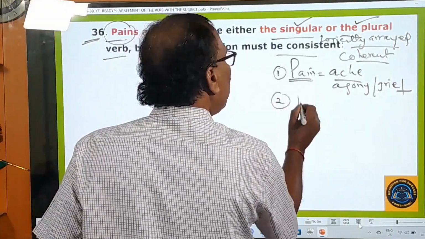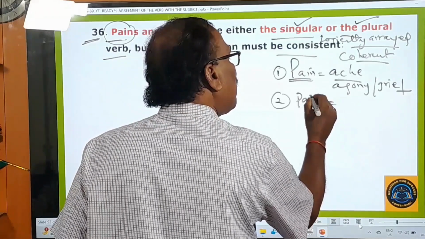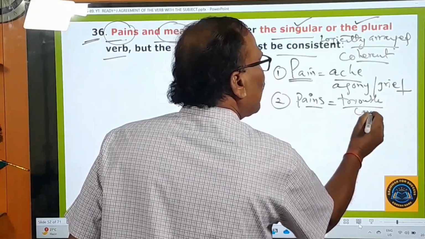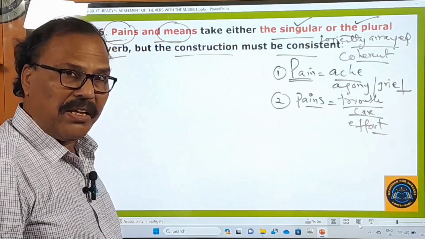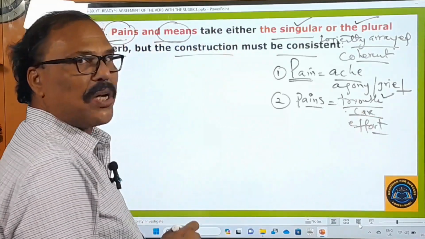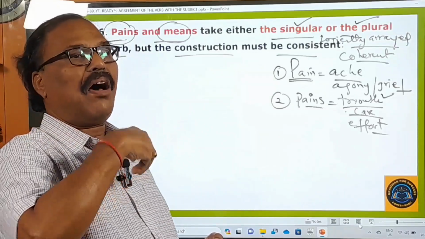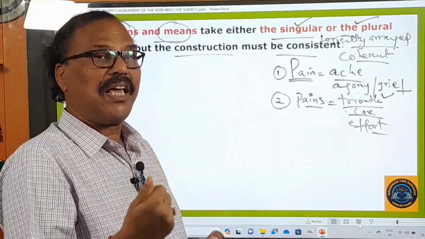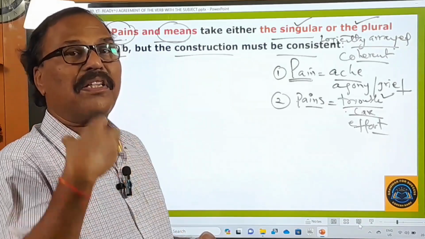But whenever you change it into the plural, that becomes pains. When it is pains, it conveys another meaning. What is that? Trouble, or care, or effort taken to accomplish something. Let us take this example. Generally, when you are doing some work and somebody helps you, after the work is accomplished, you just thank them. How do you thank them? You say, thank you so much for the pains you have taken.